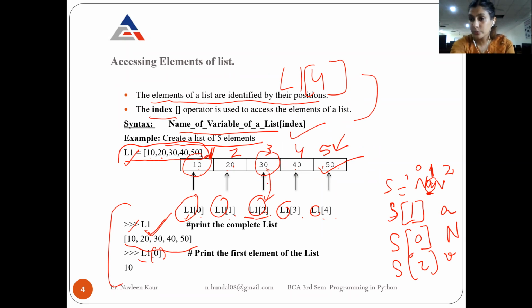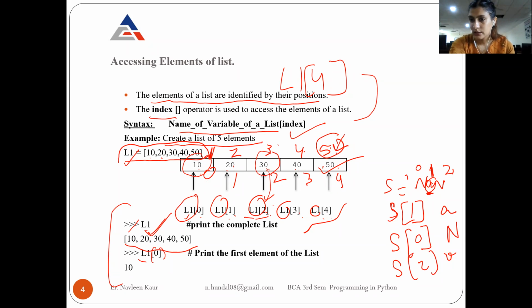But if you talk about the positions, positions always start from 0. So the first element is at position 0, the second element is at position 1, the third element is at position 2, the fourth element is at position 3, and the fifth element is at position 4. So if it is the fifth element, the position is always one less than it.